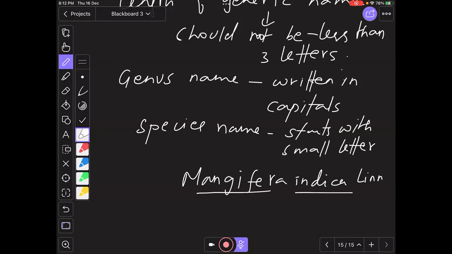So ICBN is the International Code for Botanical Nomenclature, and ICZN is for Zoological Nomenclature. For example, if another code is given as ICVN, what does that V stand for? Botanical, sir. Viral. Virus. So V is for virus, viral nomenclature. International Code for Viral Nomenclature.